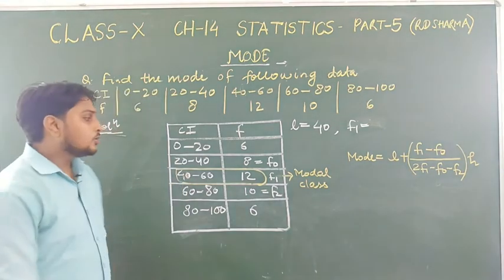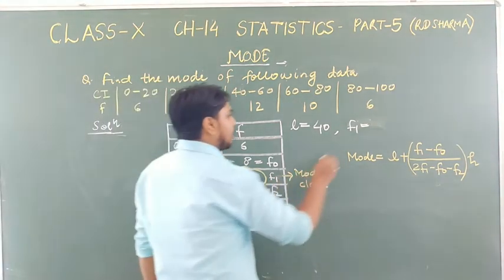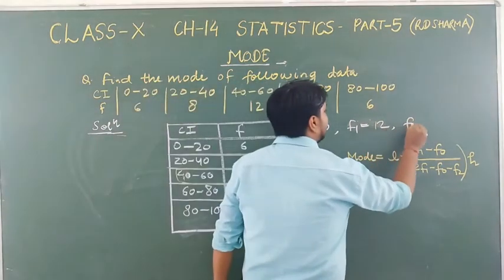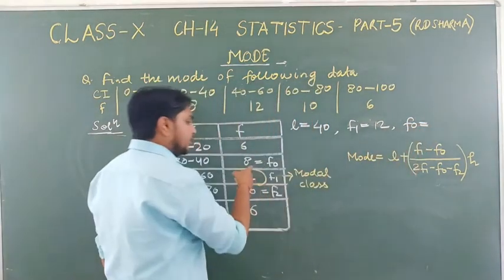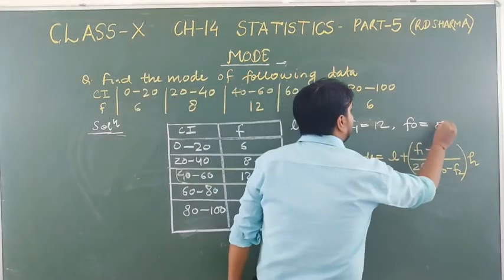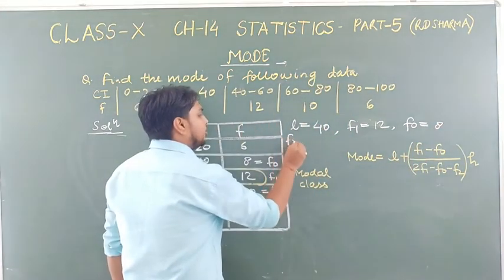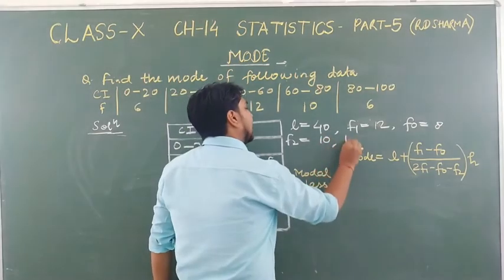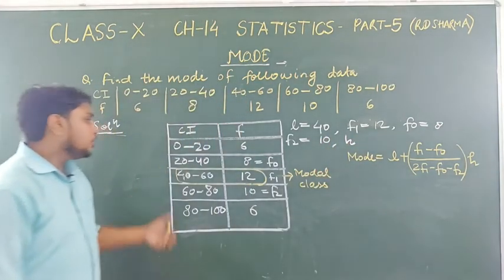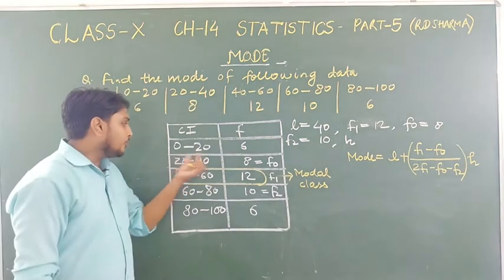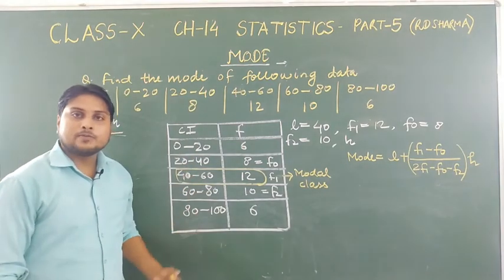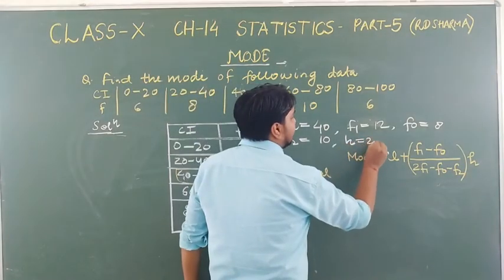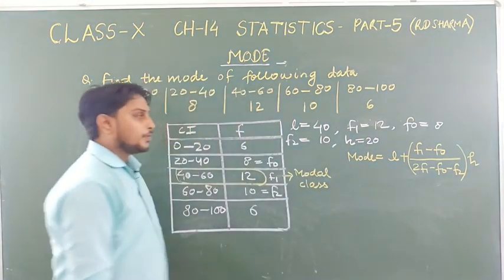Okay students, so the value of F1 you can see is 12. The value of F0, the class preceding the modal class, is 8. The value of F2 you can see is 10. And now what is the value of H? You can see the gap of the classes is 20. So the class size H is equal to 20.